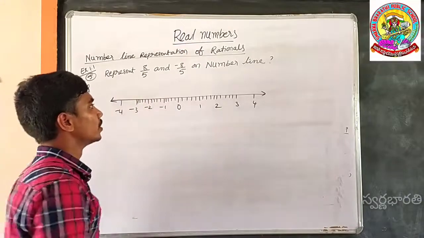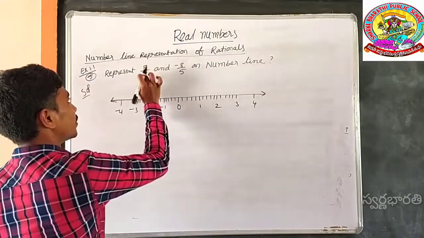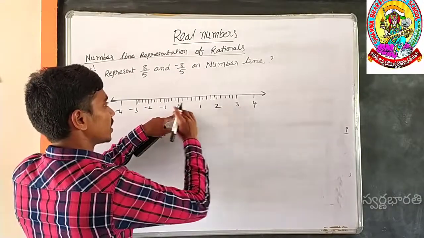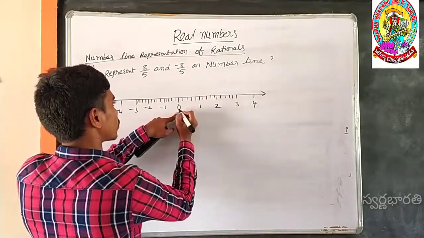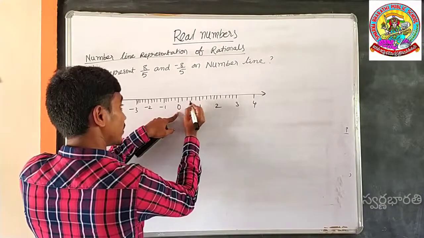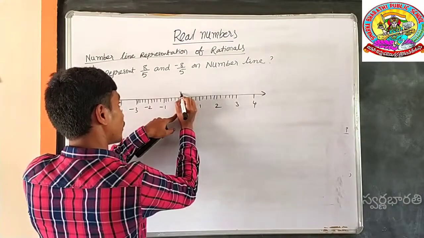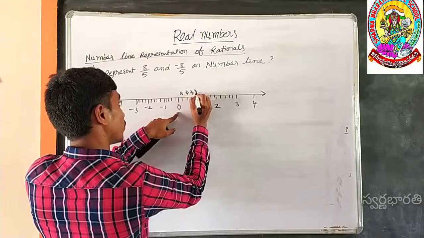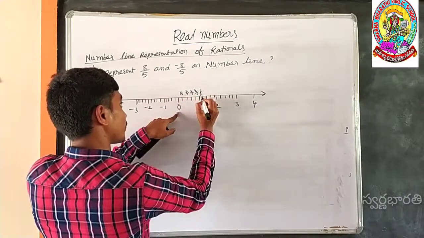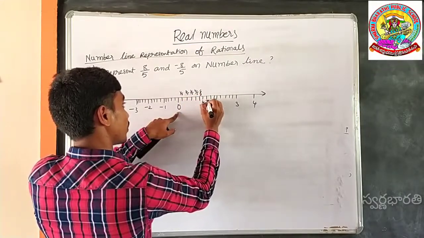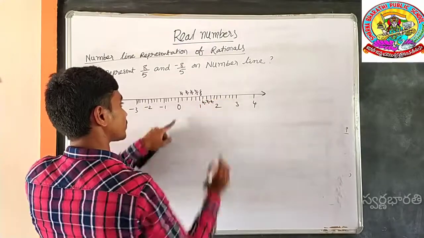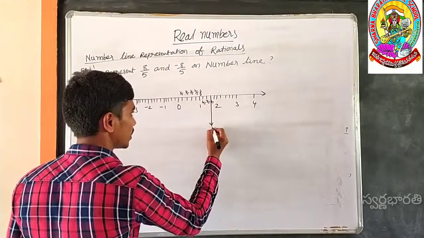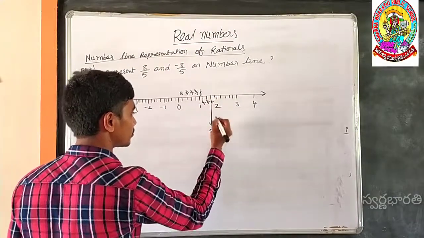Like this. So 8 by 5 is a positive rational. It must be on the right side of the number line. Each fragment is 1 by 5, it is 2 by 5, it is 3 by 5, it is 4 by 5, it is 5 by 5, it is 6 by 5, 7 by 5, 8 by 5. Which means our number is here, 8 by 5.